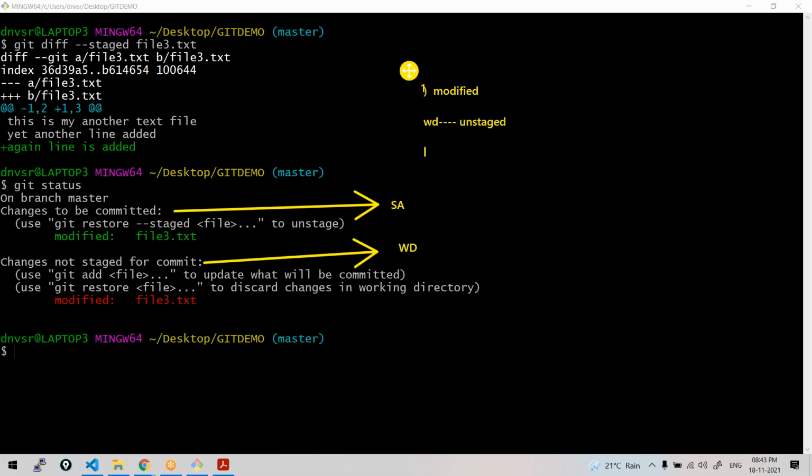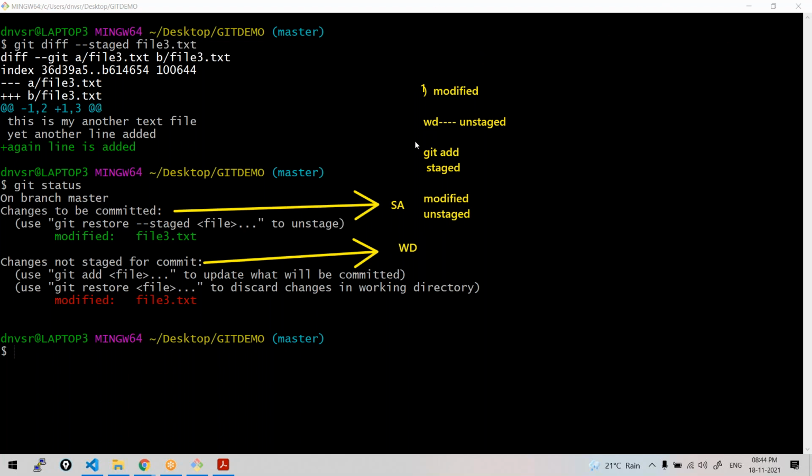Then I have done git add on that file. So changes became staged, perfect. So now it's having only staged changes. Then later on what I did, I have again modified the file. So obviously this new line is unstaged. The second line is staged.